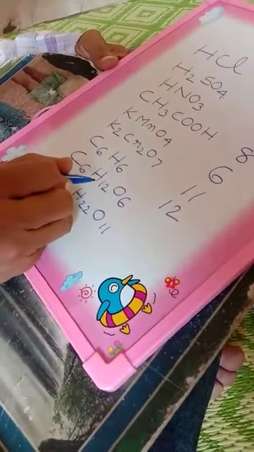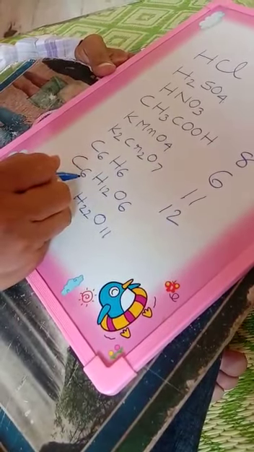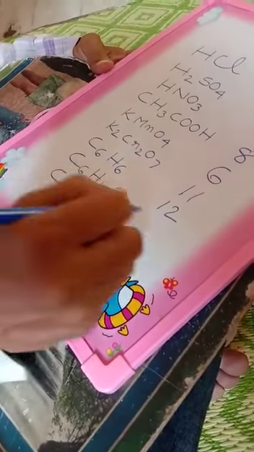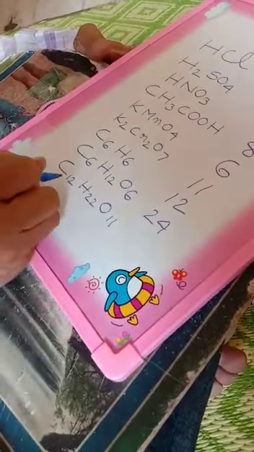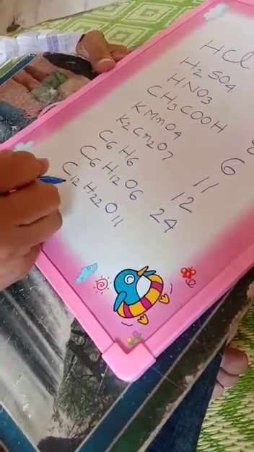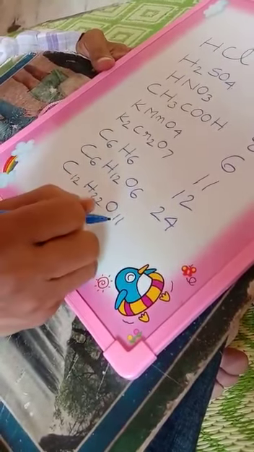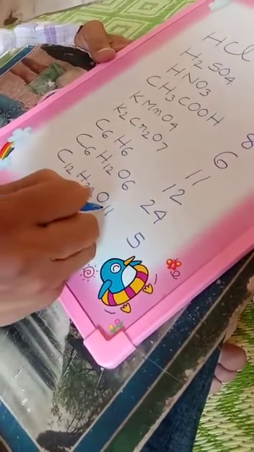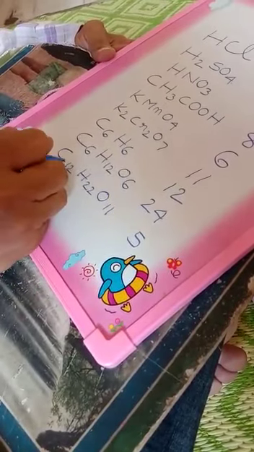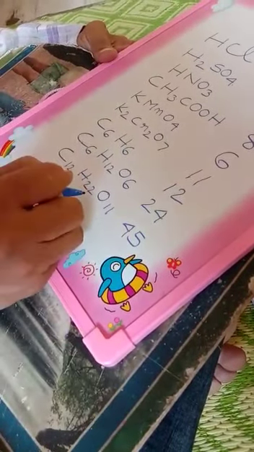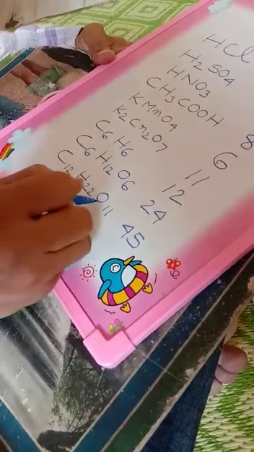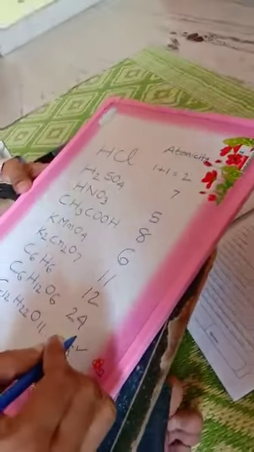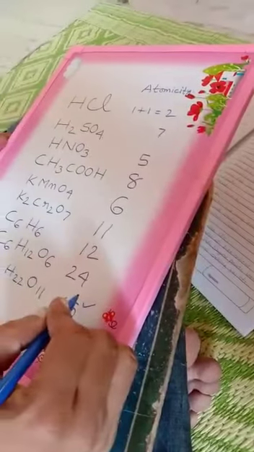So what is the atomicity in glucose? 6 plus 12 plus 6, 18 plus 6, that is 24. So what is the atomicity of the sucrose molecule? 12 plus 22 plus 11, that is 45. So the atomicity of the sucrose molecule is 45. So you can follow this method to find out the atomicity of a given molecule.